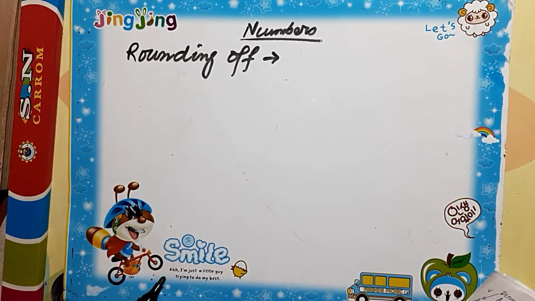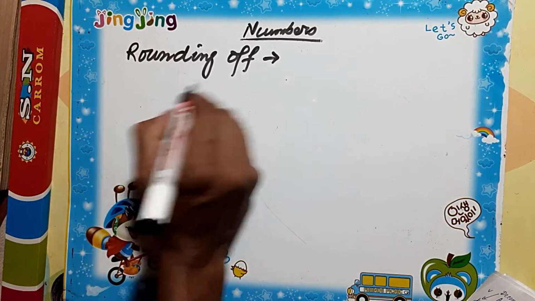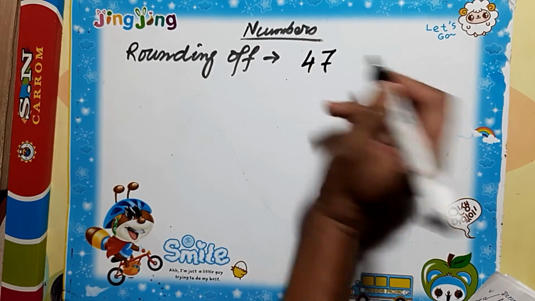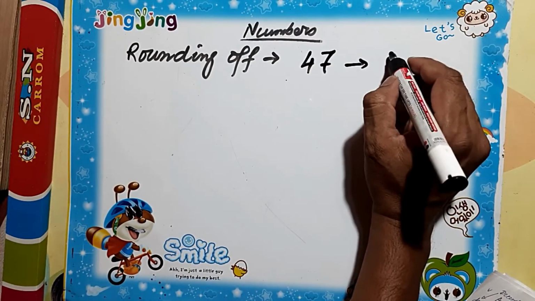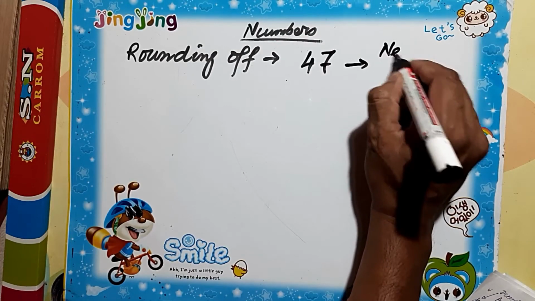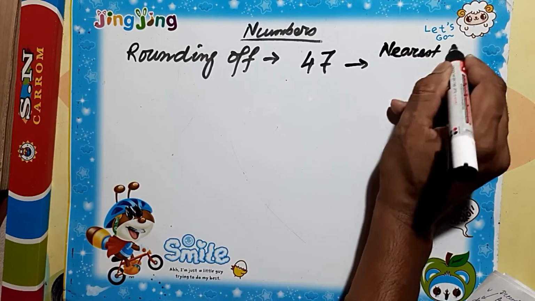Now we will learn another interesting thing, rounding off. How can we round off a number? Suppose a number is 47. If we round off this number to the nearest 10.